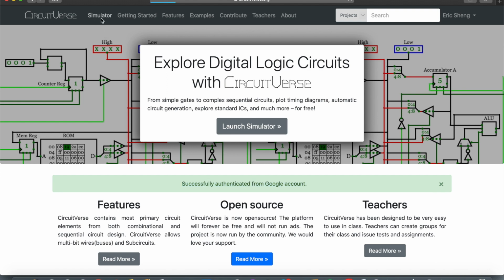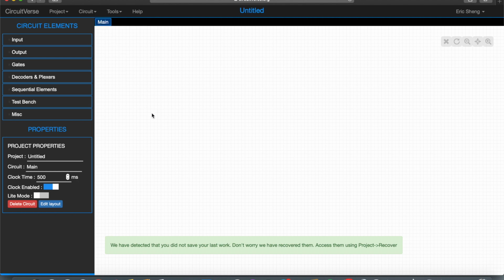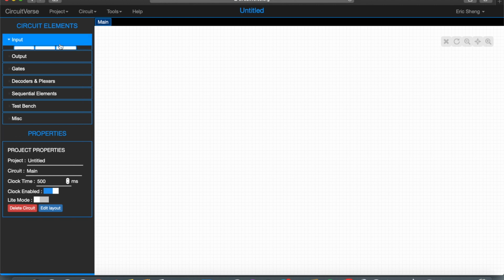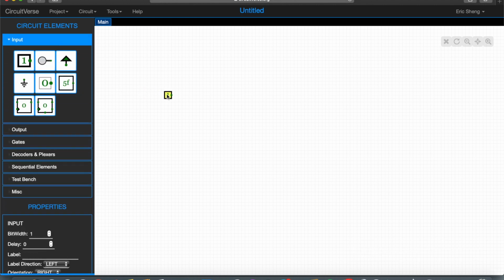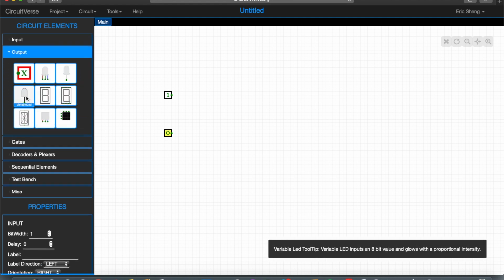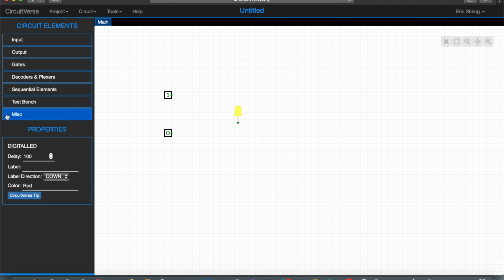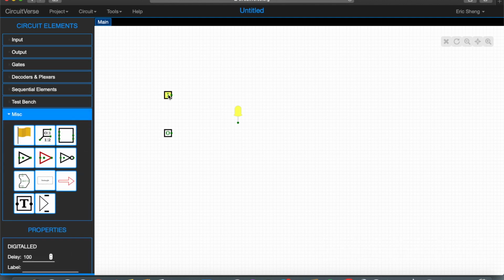And yeah, I'm in. So let's first create a simple circuit by going over to the simulator tab on the header. This is like a console where you can select outputs and inputs. First let's create an AND gate by getting two inputs, and let's make sure they're on by pressing 1. And for our output, let's give it a LED, digital LED. And just for clarity, let's label the inputs as A and B.